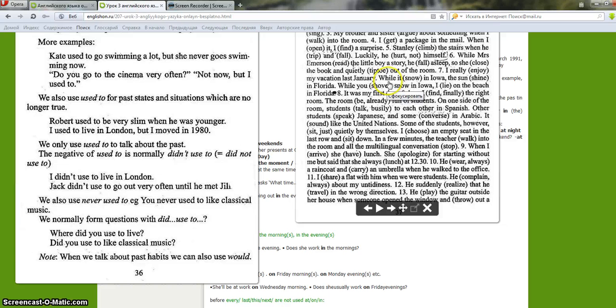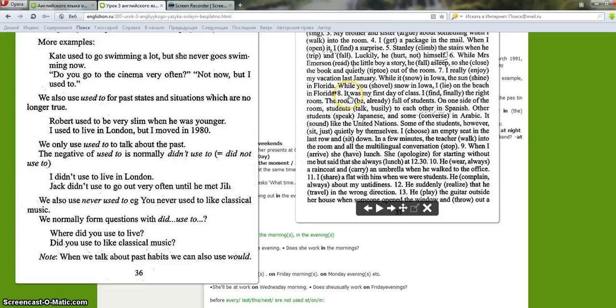"While" is a marker to use past continuous. And the sun was shining, an action in progress in the past. While you were shoveling snow in Iowa, I was lying on the beach in Florida. The same, two actions in progress in the past.